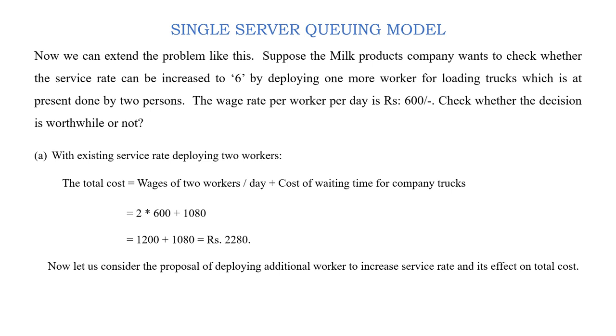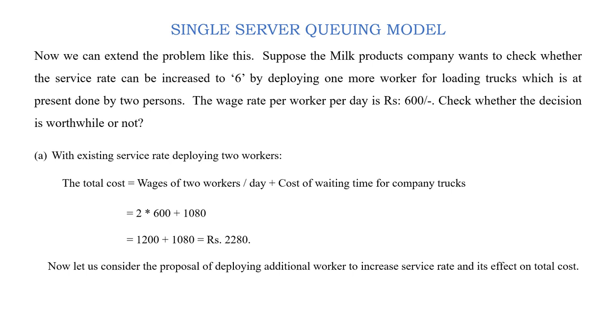Adding one more worker, we can make it 6, and the wage rate per worker per day is rupees 600. Check whether the decision is worthwhile or not, because the transportation provider is complaining that the waiting time of his drivers is wasted. Now let us check whether adding one more worker for loading will decrease the waiting time cost for the company trucks.